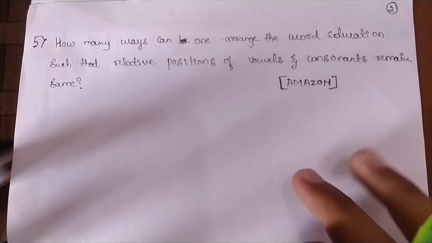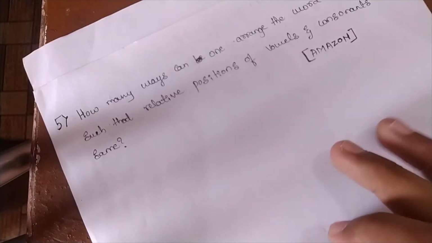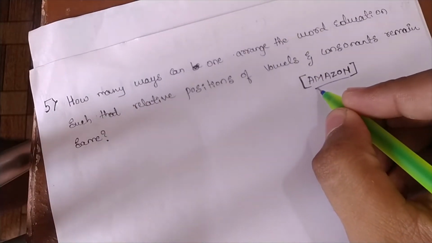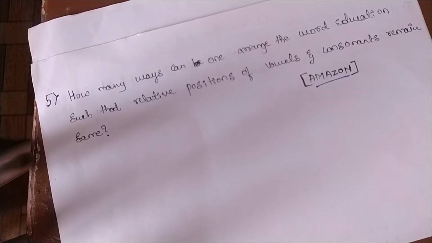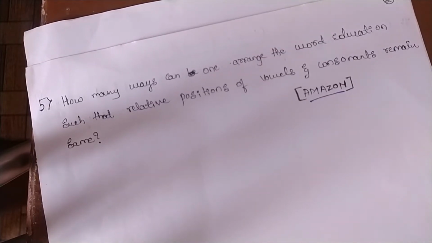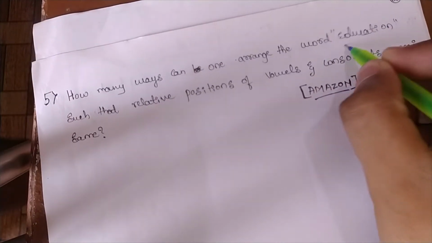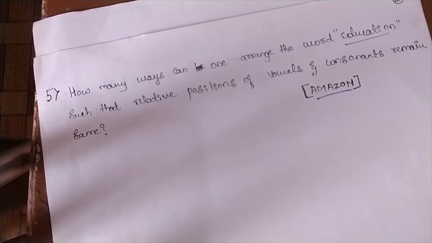So let's continue the remaining part. So first of all, this question appeared in the Amazon aptitude test series. The question says, in how many ways can one arrange the word education such that the relative positions of vowels and consonants remain the same?